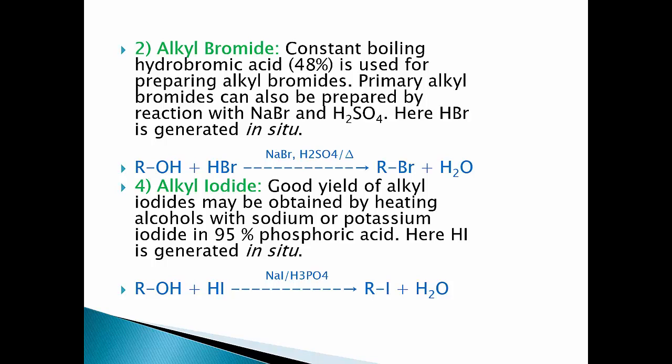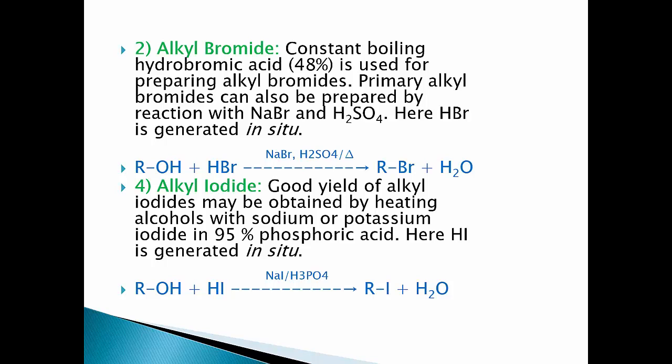Third, preparation of alkyl iodides by using alcohol and HI, that is hydrogen iodide. A good yield of alkyl iodide may be obtained by heating alcohol with sodium or potassium iodide in presence of 95% phosphoric acid. Here HI is generated in situ at the time of reaction.